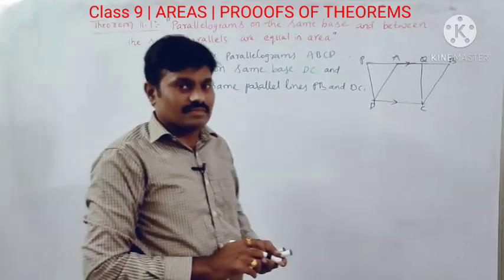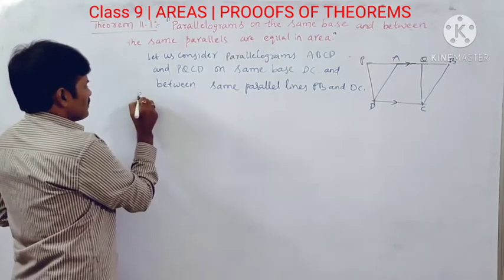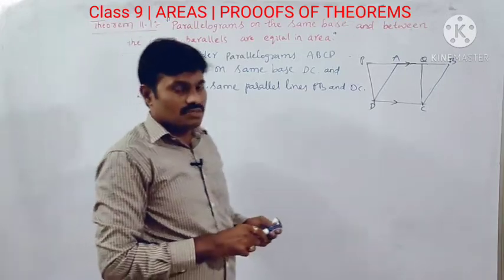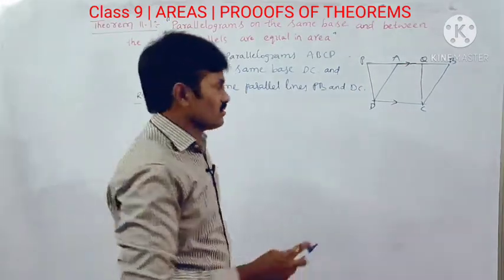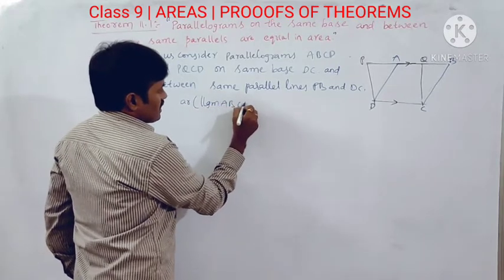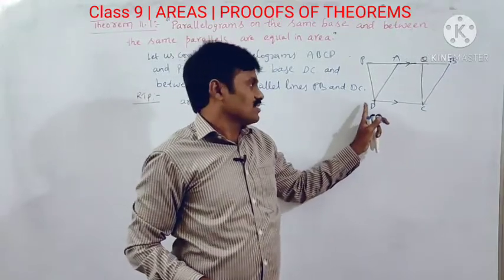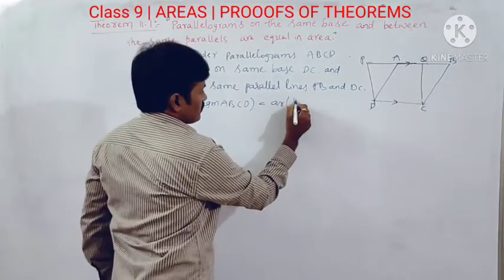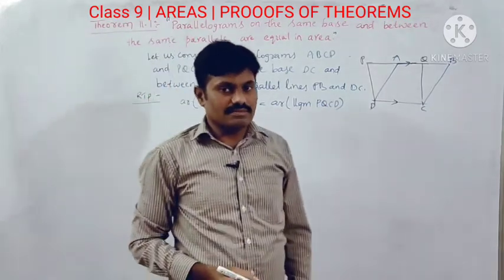What is required here? What is RTP here? Required to prove: we have to prove that these two parallelograms, which lie between these parallel lines and on the same base, are equal. So we have to show that area of parallelogram ABCD is equal to area of parallelogram PQCD.